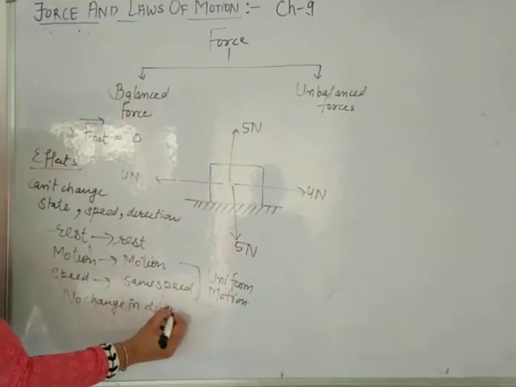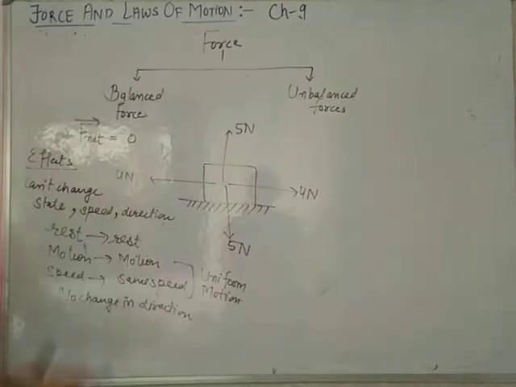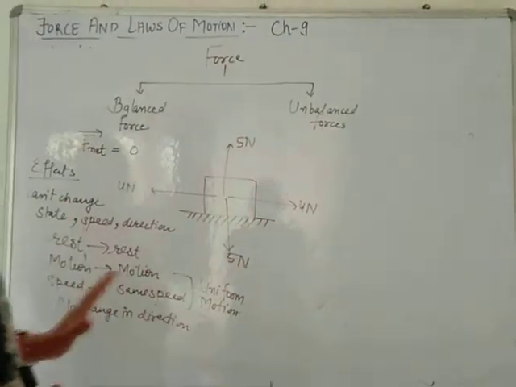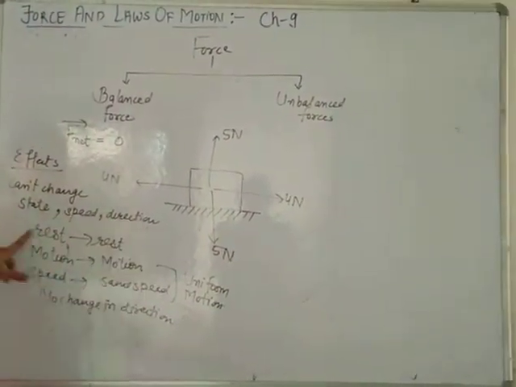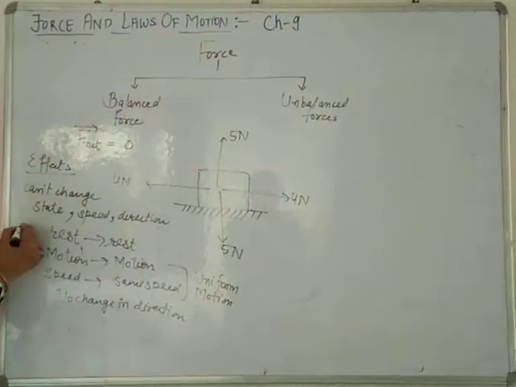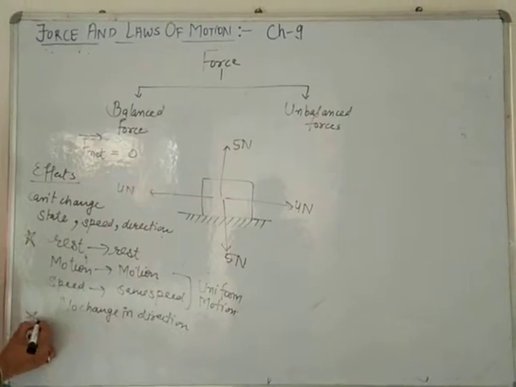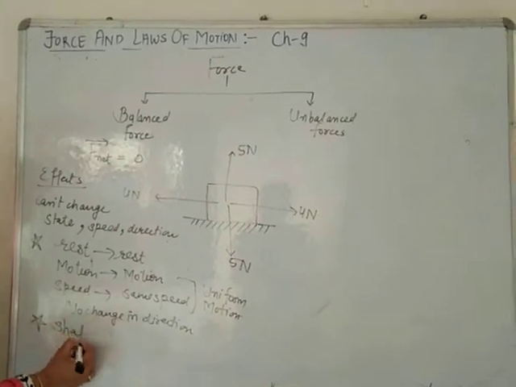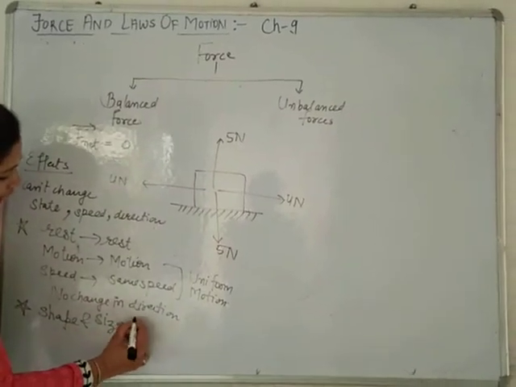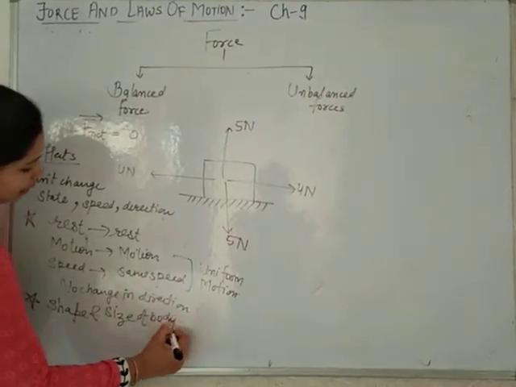What does it mean? If a large number of forces are applied on a body such that net force is 0, there is no change in rest, motion, speed or direction. But still, the shape and size of the body may change.